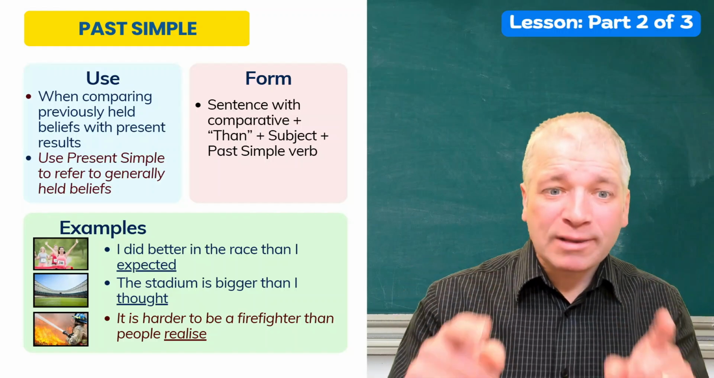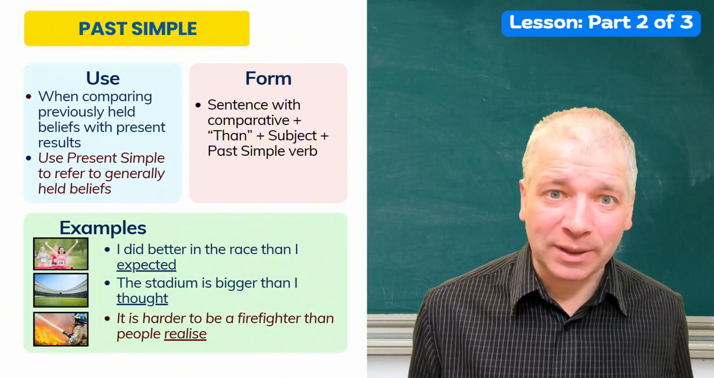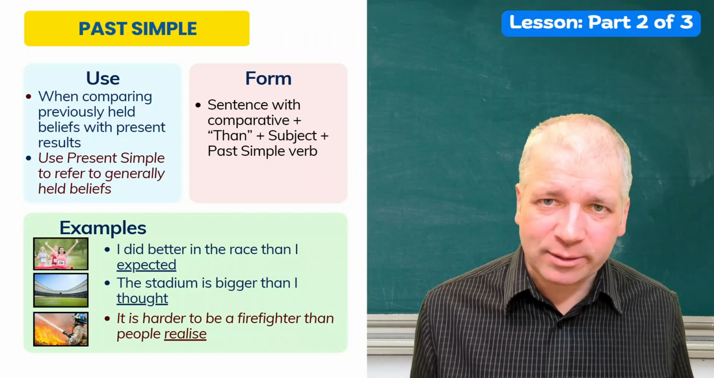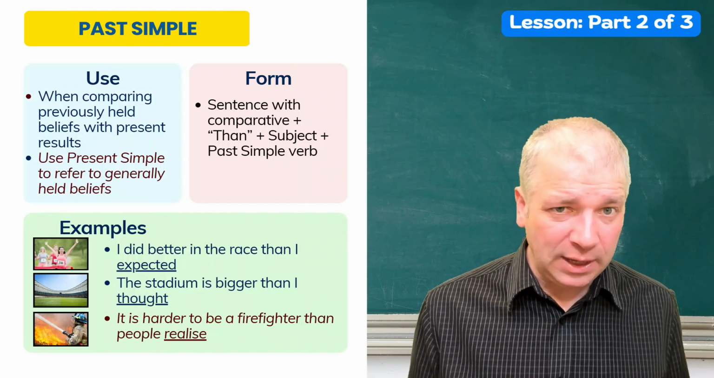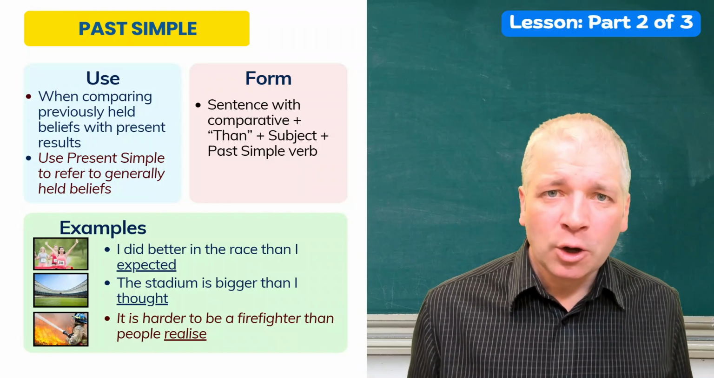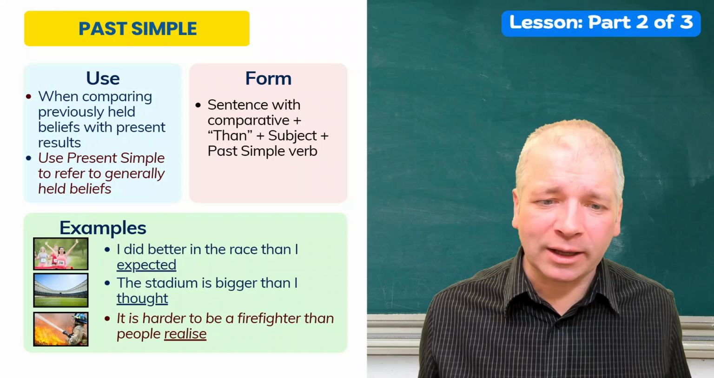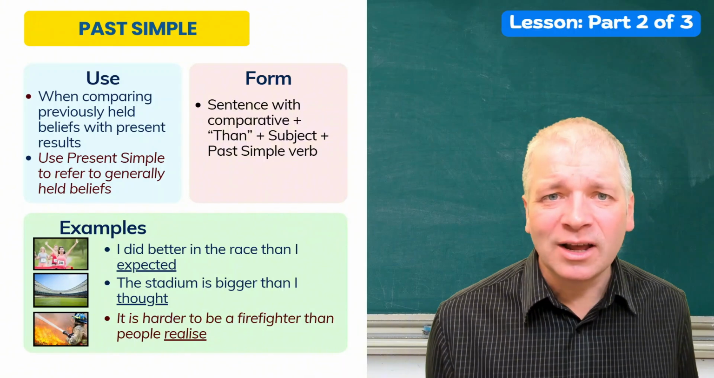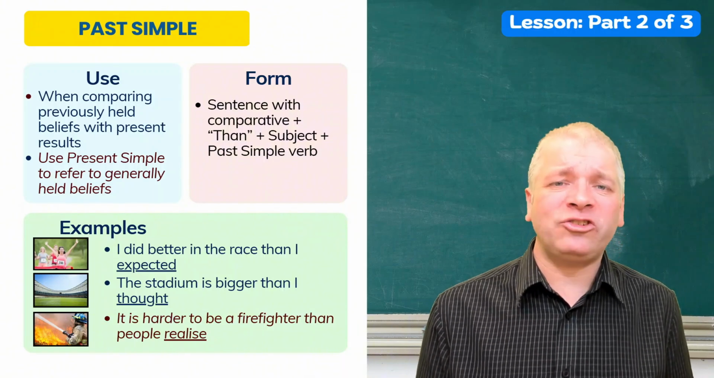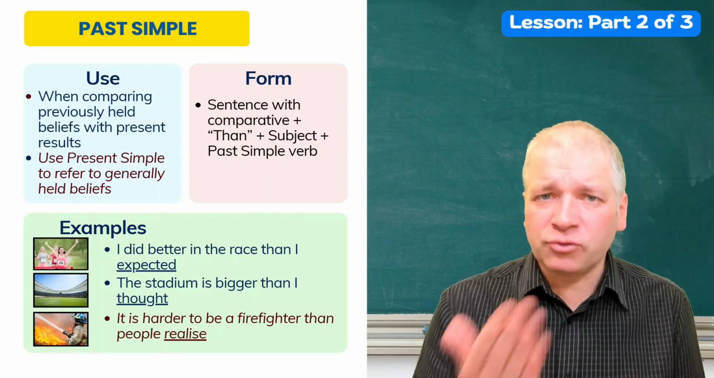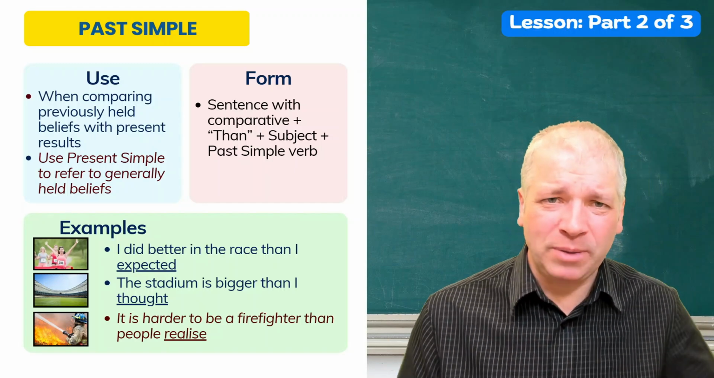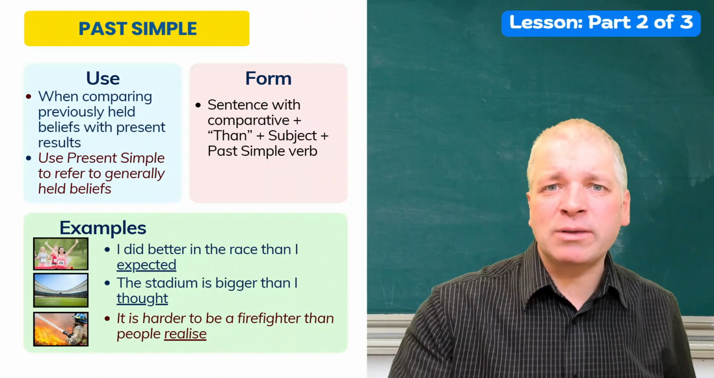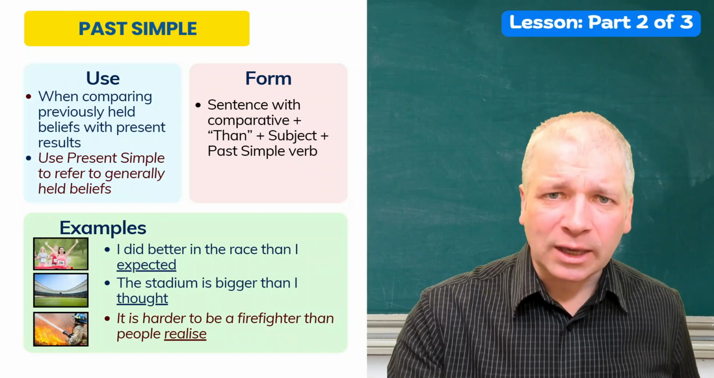Now we can use the present simple to refer to generally held beliefs, such as it is harder to be a firefighter than people realise. So this is comparing the truth, it's hard to be a firefighter, with what is generally believed in public than people realise. So here we don't have a realisation that ended. This is an idea which is true in the past, true now, and carries on being true in the future. People generally think one thing, the reality is another thing. Here, use the present simple to describe the thinking.